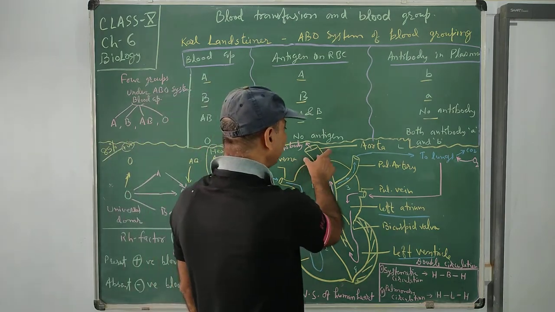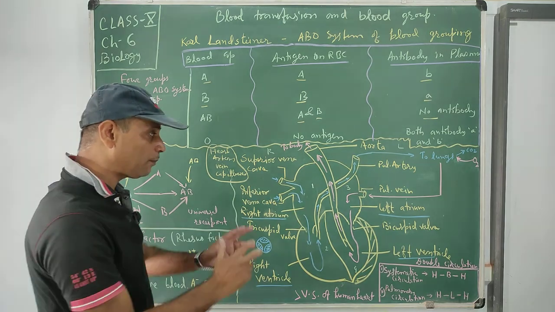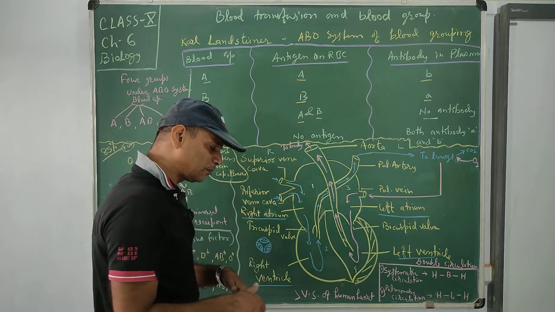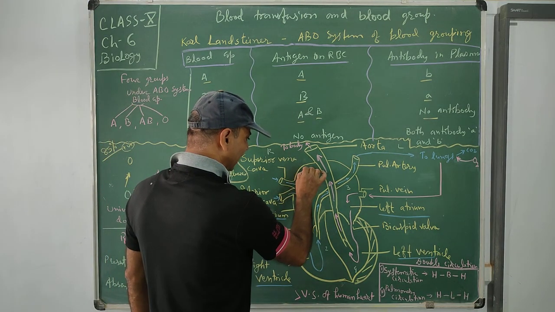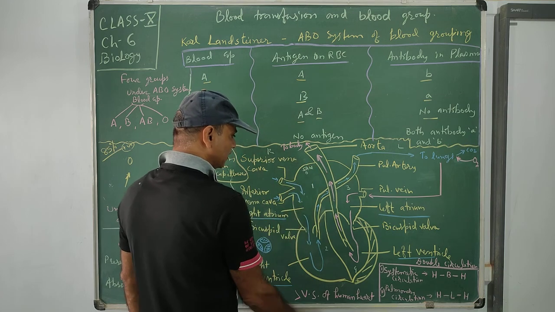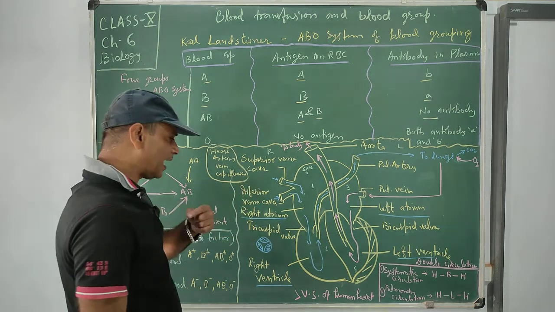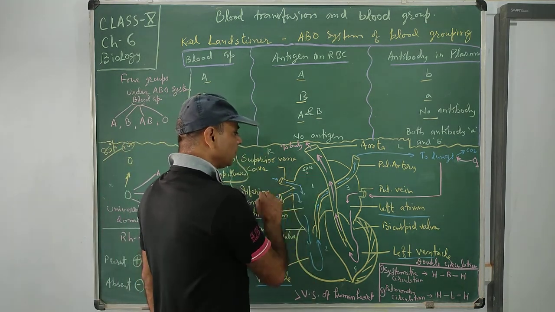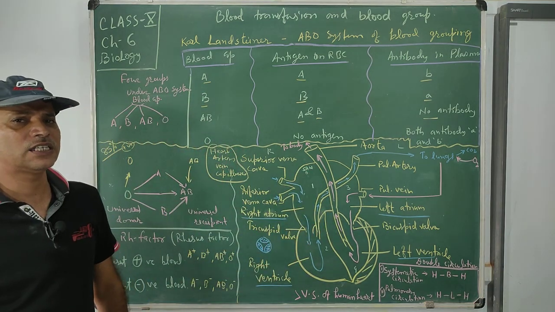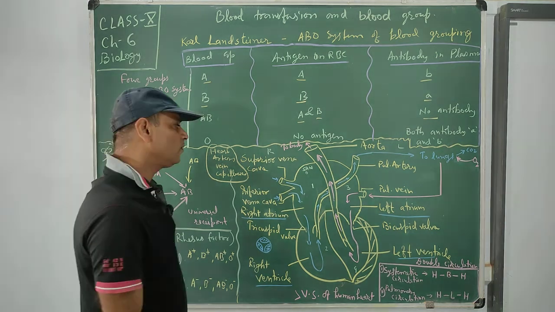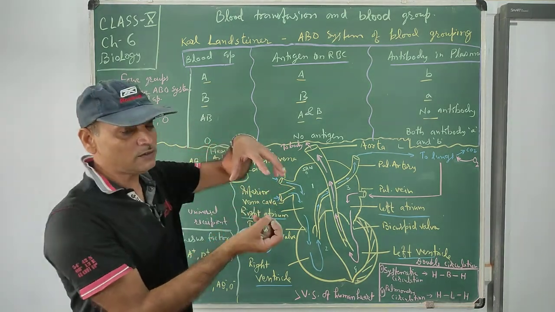So this is the way by which all body parts take blood. See what happens in this activity. How does the activity get started? Here is the SA node, the natural pacemaker of us. At the right atrium, the SA node has some cells which initiate the beating, the systolic activity of the heart. They start the activity, and rhythmic contraction and relaxation takes place in a proper way.